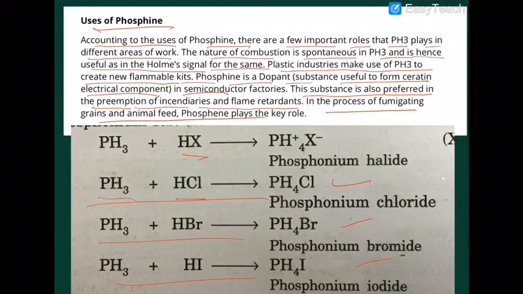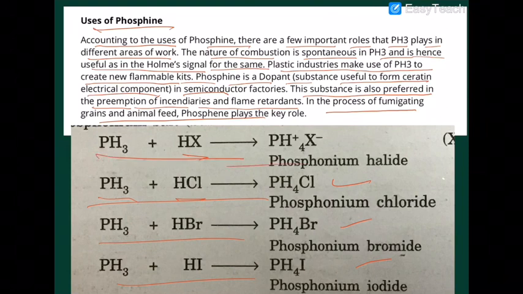What is the use of phosphine? According to the uses of phosphine, there are a few important roles that PH3 plays in different areas of work. Since it is highly spontaneous in combustion, it is useful as a home signal. Plastic industries make good use of phosphine, and phosphine is also known as a dopant, meaning a substance useful to form certain types of electrical components.